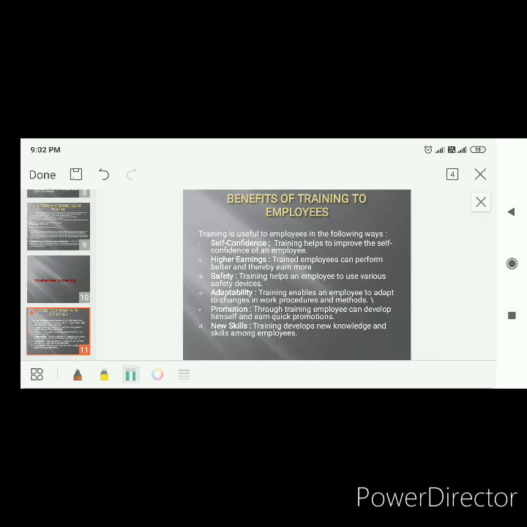In the absence of training, you remain incomplete. Without training, an employee is incomplete. So training is a very effective part of an organization. Have I made myself clear? Now take out your pen and register. Pen and register, yes.